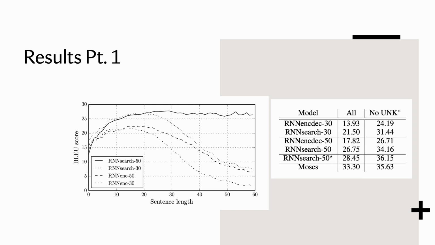The table contains the BLEU scores for all models compared to the benchmark of Moses. The superiority of the researchers' models is quite apparent, as their RNNsearch-30 outperforms even the RNNenc-50. The asterisk RNNsearch-50 was trained for even longer and was able to achieve a BLEU score comparable to Moses when unknown words were removed.